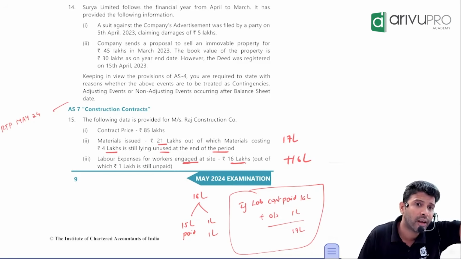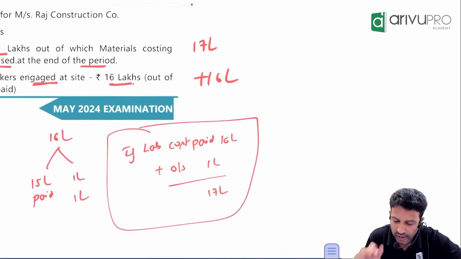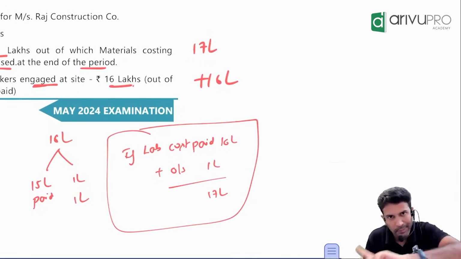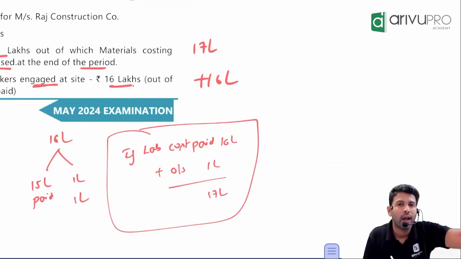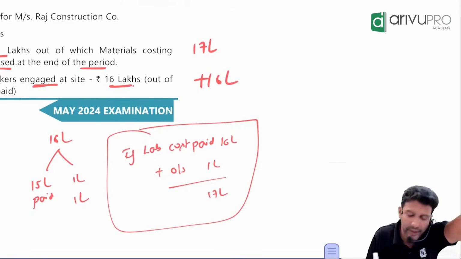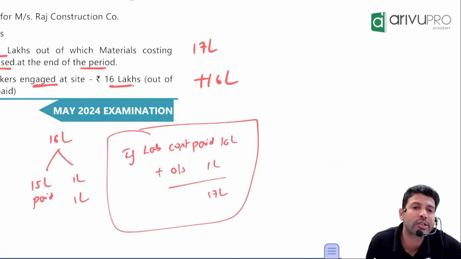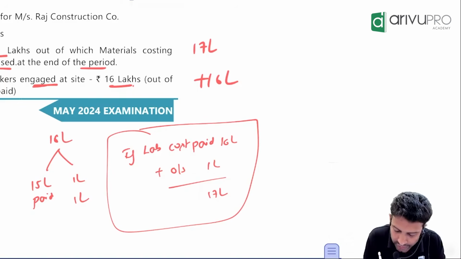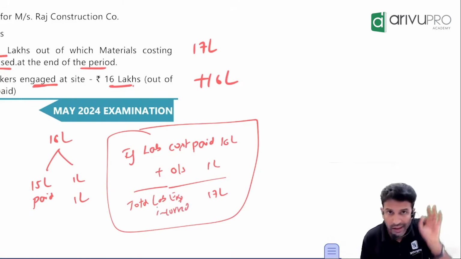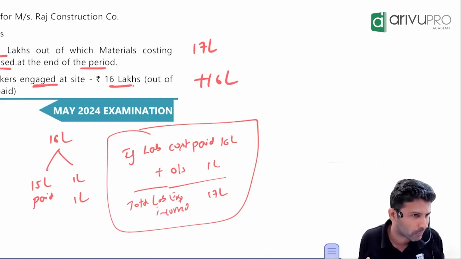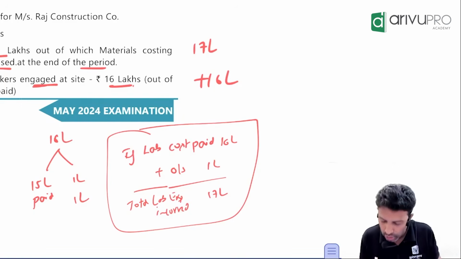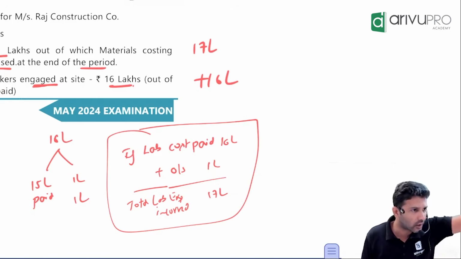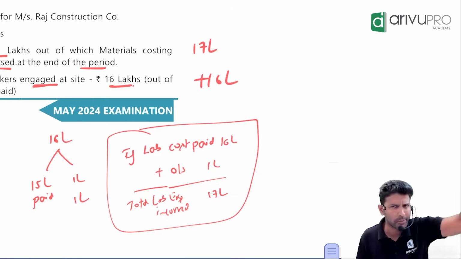Everyone understanding? Okay, let me modify this example. This is just a slight modification, and this way also they will ask this adjustment. Labor cost paid 16 lakh, outstanding 1 lakh. What will you take? 16 lakh or 17 lakh? The 17 lakh is the total labor expense, the expense incurred. We want expense incurred and not expense paid. We want the accrued amount, not the payment amount. So accrued is 17 lakh. Understood? That's another way through which the same adjustment can be asked. Both types we have done in our regular class.